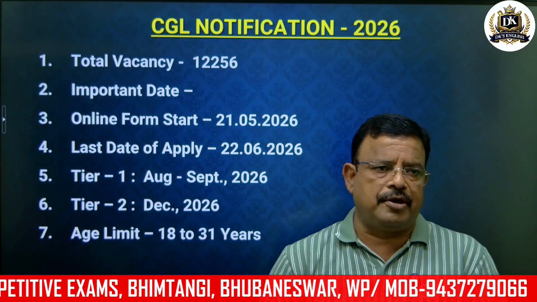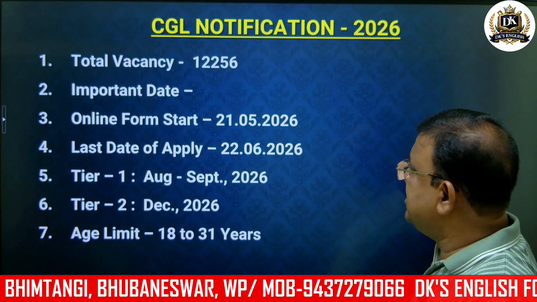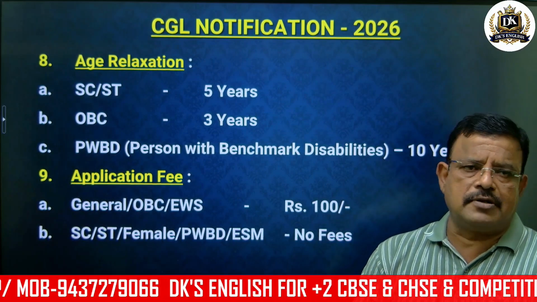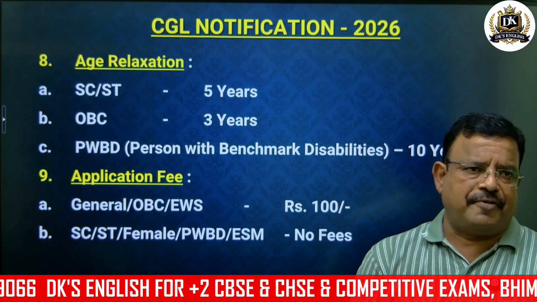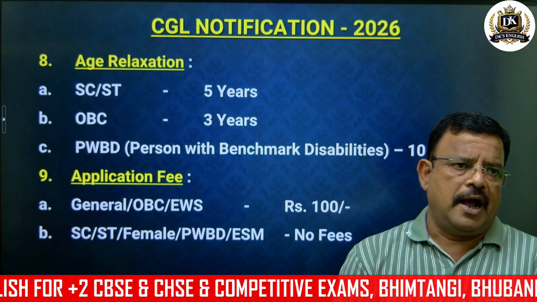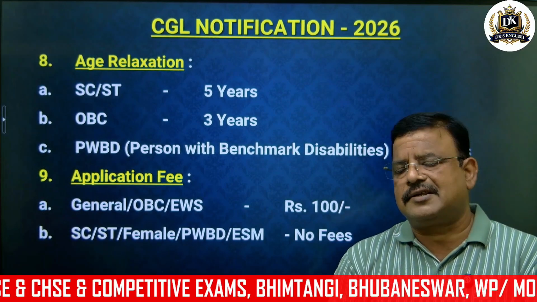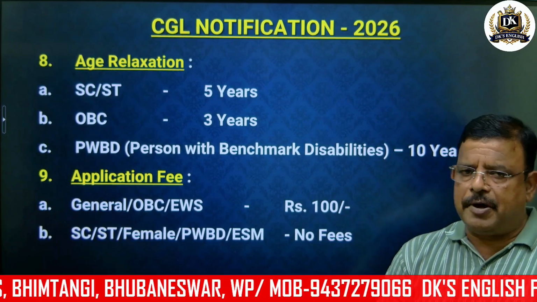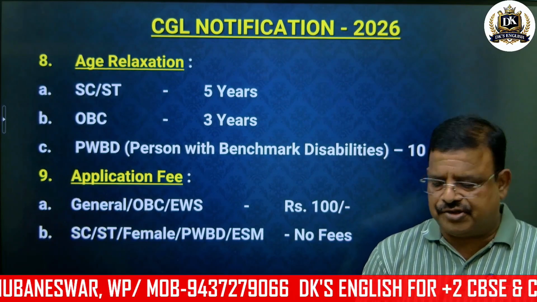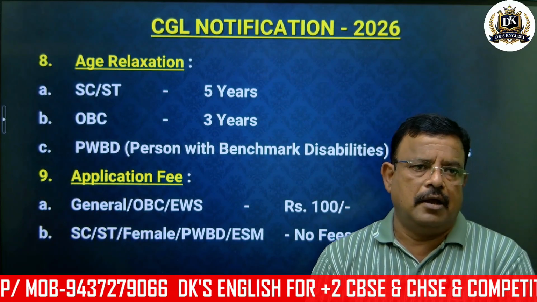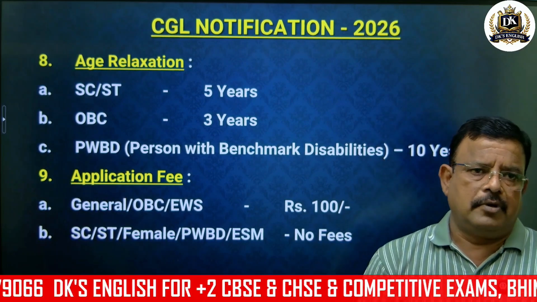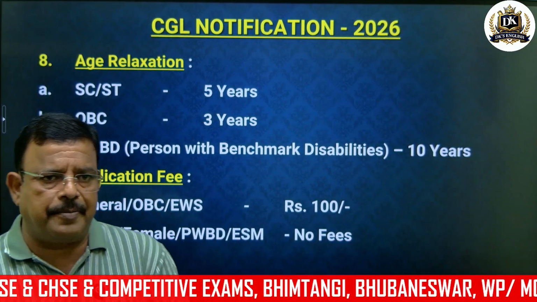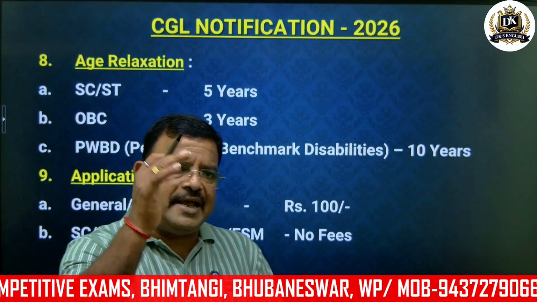What are the relaxations here? Age relaxation for SC, ST students is 5 years. For OBC, relaxation is 3 years. Then PWBD, I mean persons with benchmark disabilities, relaxation is 10 years. So these are the age relaxations.